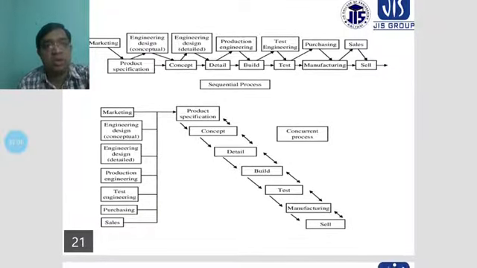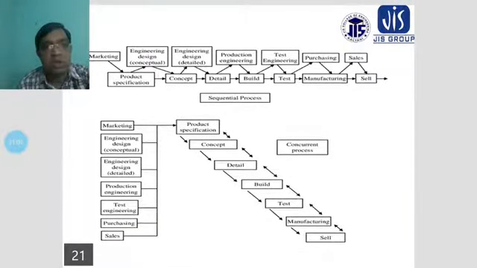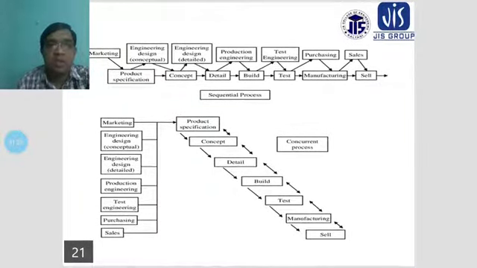In the concurrent process, marketing, engineering design concepts, engineering design details, production engineering, test engineering, processing engineering and sales all happen together. These different groups work together on the product specifications, and give the new idea and the concept.